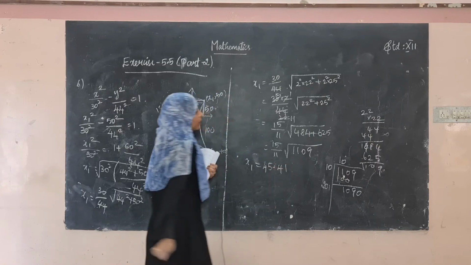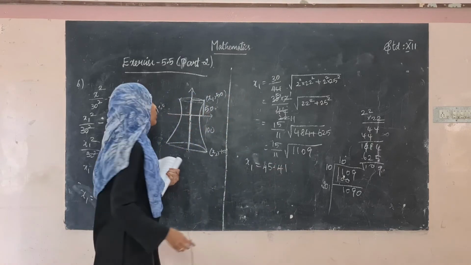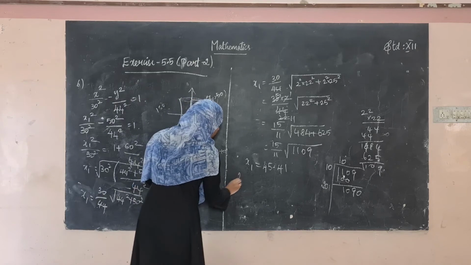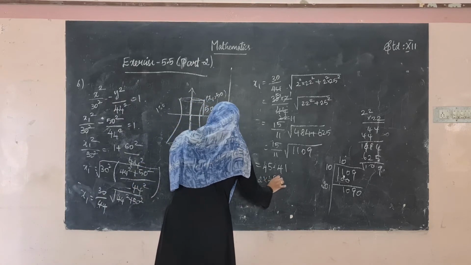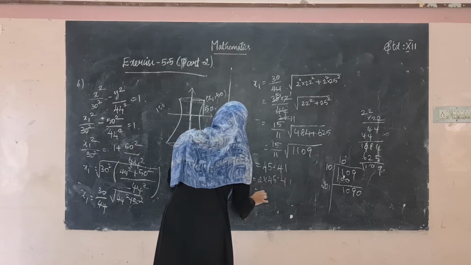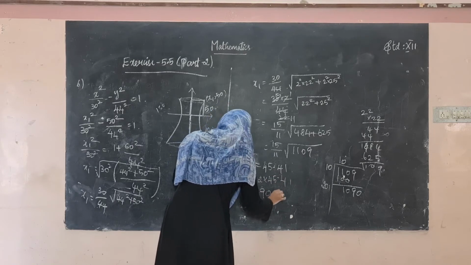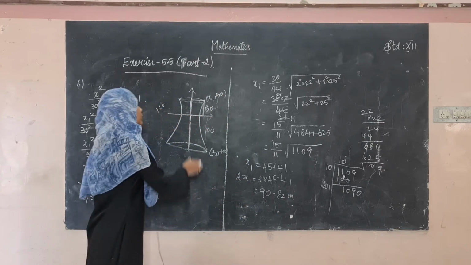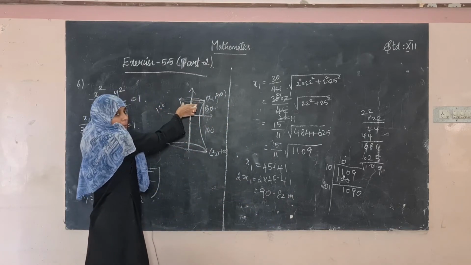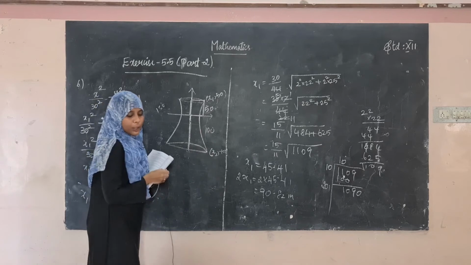45.41. x1 is 45.41. Then what is the diameter? 2 into x1 will be equal to 2 into 45.41, which is equal to 90.82 meter. So the diameter of the upper part is 90.82 meter.